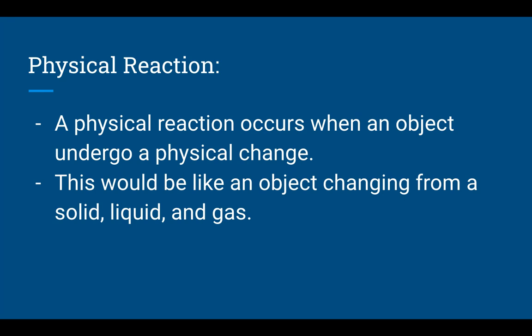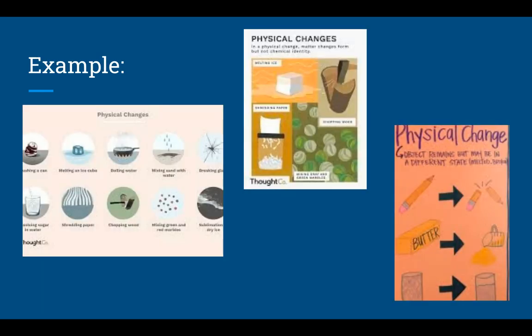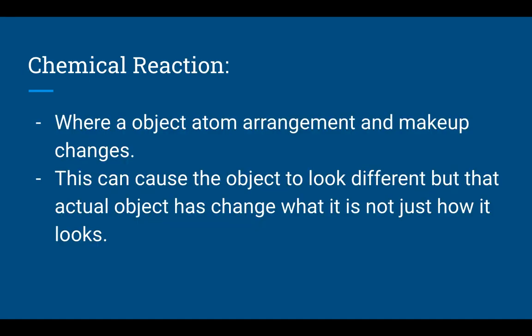You look different. Some examples of this would be ice melting. If we have a pencil and we break it, it's still a pencil, it's just in two pieces. If we have butter and we melt it, it's still butter, it's just melted, right? We're not actually changing what the object is, we're just changing what it looks like. Another good one is paper going into a paper shredder. The shredded paper is still the same paper, it just has a different physical characteristic.